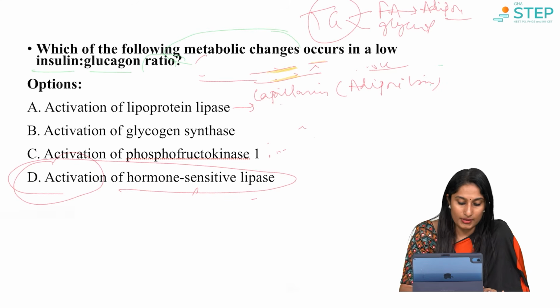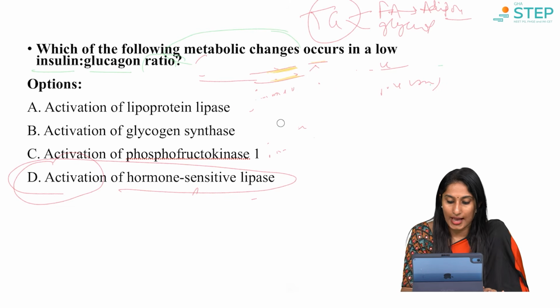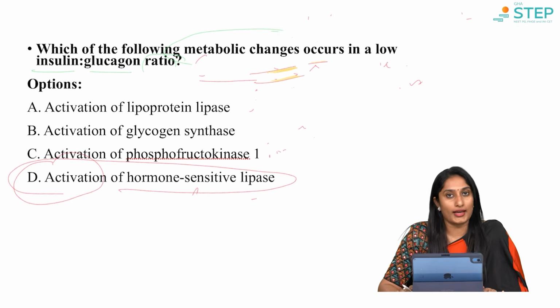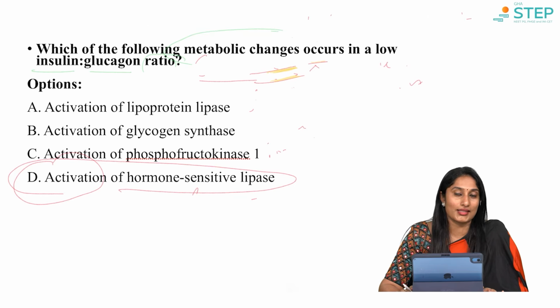Now, what happens with the second one, that is activation of glycogen synthase. So, glycogen synthase would mean formation of glycogen. So, you are in a well-fed state. So, what happens in a well-fed state? You have just eaten your meal, you have more glucose, and the more glucose goes in for the formation of glycogen. Again, this is an anabolic pathway.